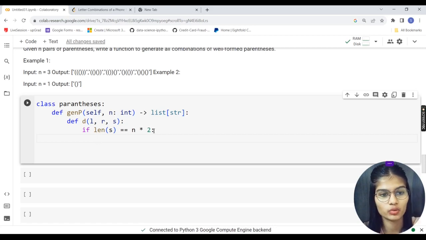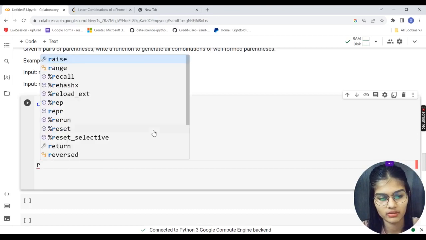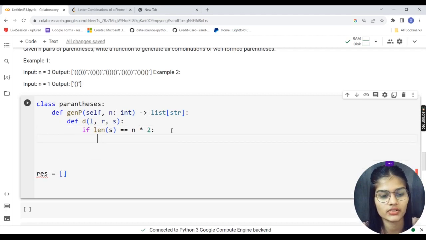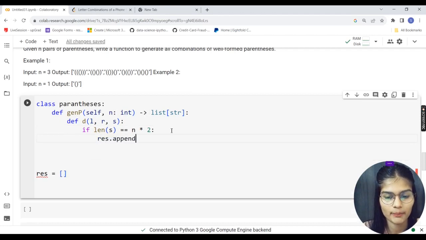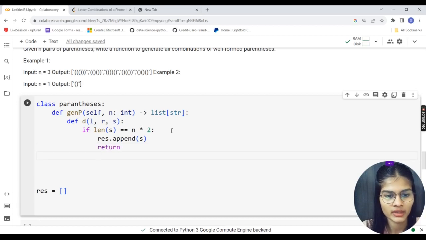In that case, what I have to do is simply append my spaces, means I have to just add in my spaces. So moving out of my function, I'll make rest as an empty list. Now I would append that into the empty list. So I'll write rest.append, and into the bracket I'm going to put s over here. That's my appending of my space. Just simply return like that.